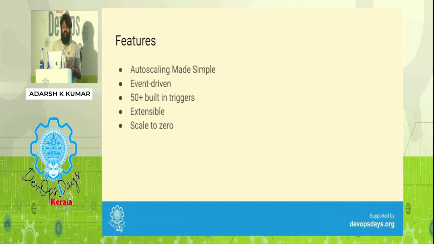You have 50 plus built-in triggers. You can write your own custom scalers as well. And you can scale to 0. Again, something which Kubernetes HPA doesn't provide.